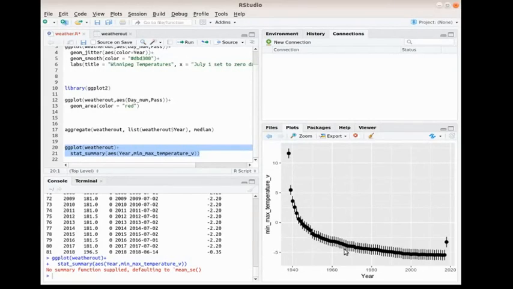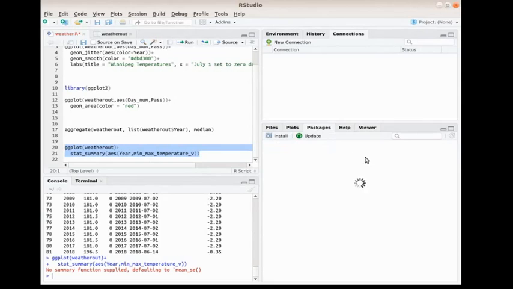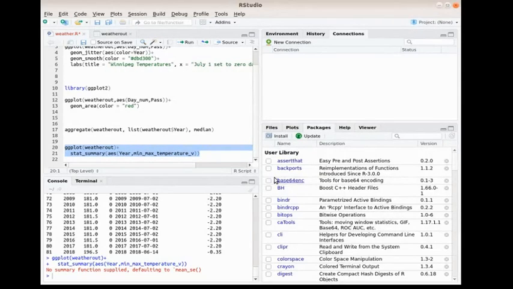R has so many different functions and features, and it's great for a statistician. You could spend hours and hours analyzing data, looking at what's what. I recommend using RStudio. It has a wonderful help menu. It has packages that you could load, and it's as simple as clicking on the package.